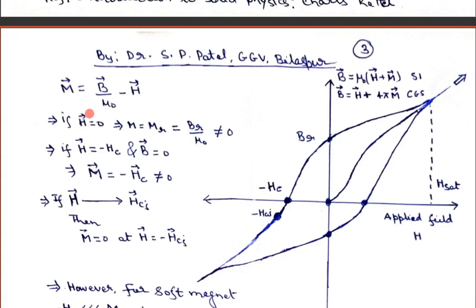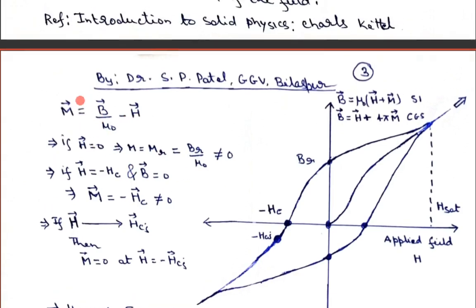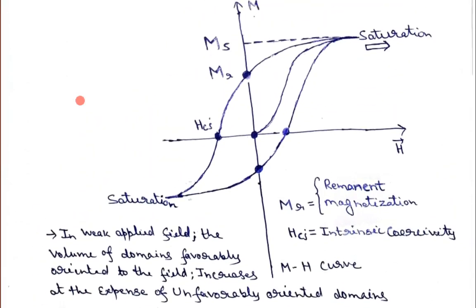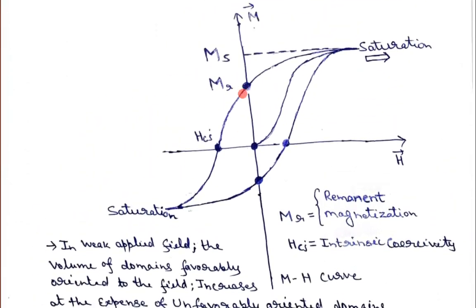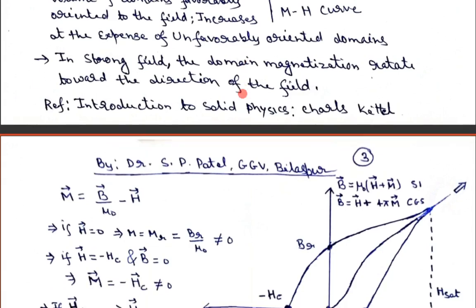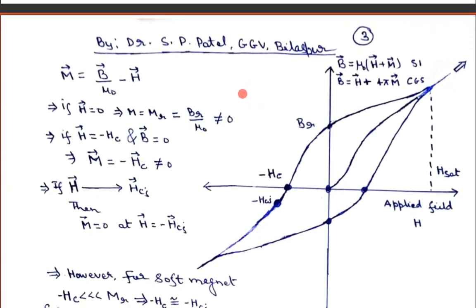So let us say if you put H equal to 0 after saturation magnetization, that means this point at the origin, then from this formula you get M is equal to Mr. So from this formula, when H is equal to 0, we have some remnant magnetization. In the case of magnetization curve, I have called this remnant magnetization Mr, because basically dipoles are getting magnetized. So that is why I am keeping this Mr.